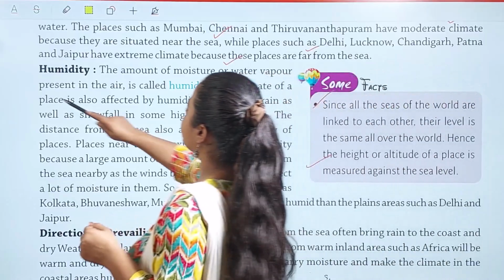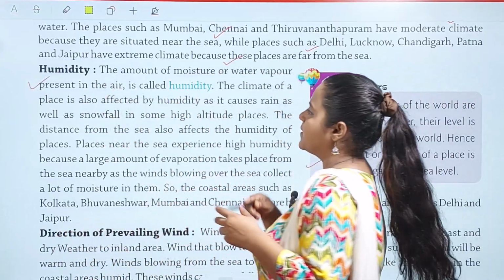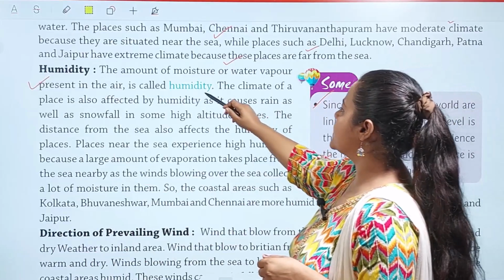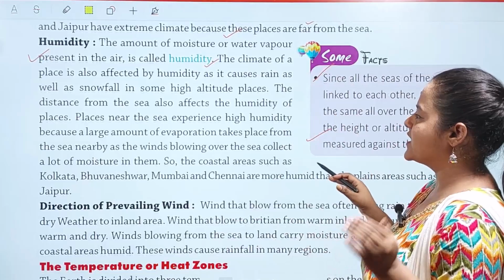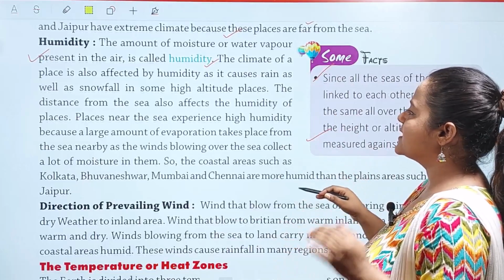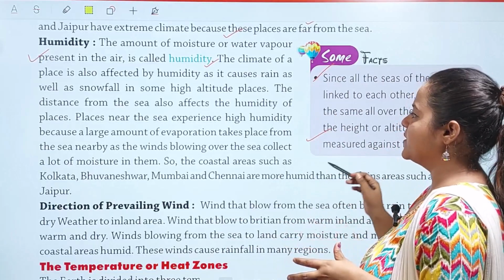Humidity, children, means mugginess. The amount of moisture or water vapor present in the air is known as humidity, and the climate of a place is also affected by humidity, as it causes rain as well as snowfall in some high altitude places. The distance from the sea also affects the humidity of places.